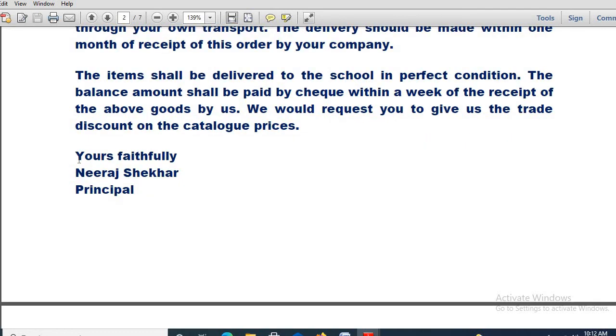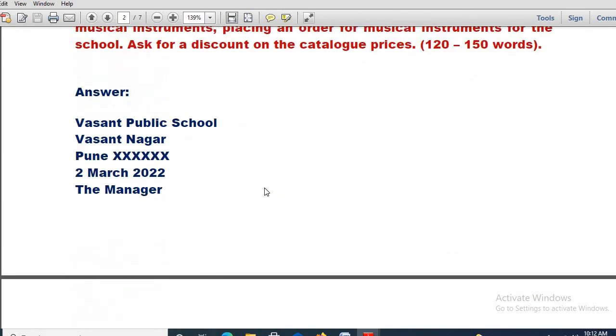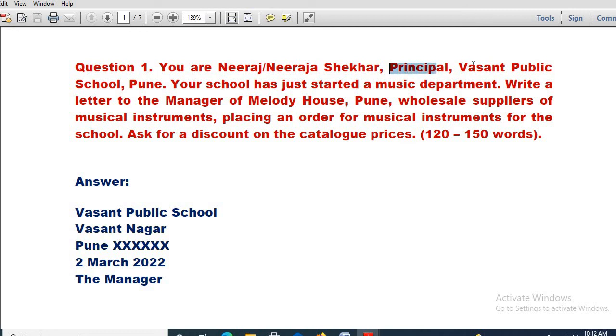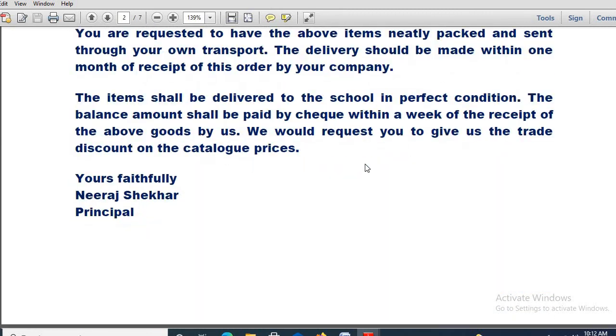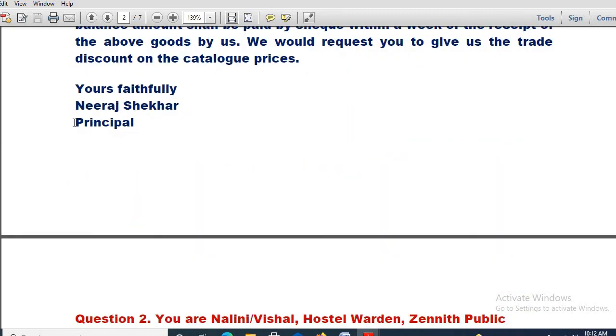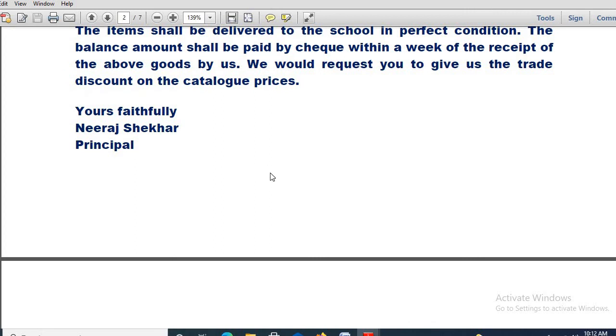So finally you will be writing Yours faithfully, then you will be writing Neeraj Shekhar. Obviously the name is given in the question. Then obviously you will be writing the designation. Remember, as I told you, you mention the designation only if it is mentioned in the question, and if I am not mistaken, the designation is already mentioned here, isn't it? So since the designation is mentioned in the question, there is no harm in mentioning it at the very end. So you will be writing Principal. Okay, so that is it.